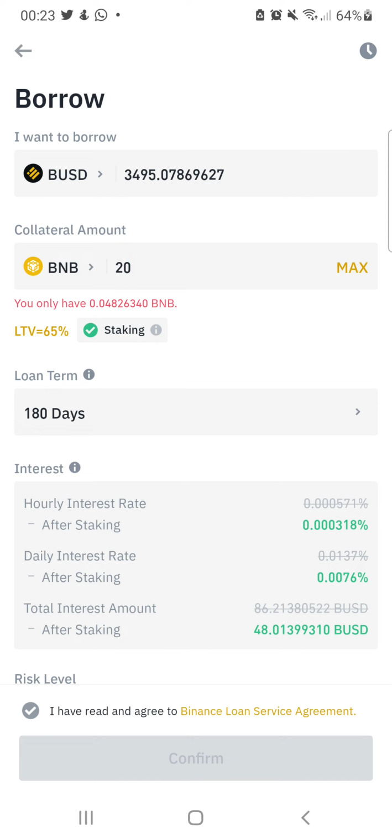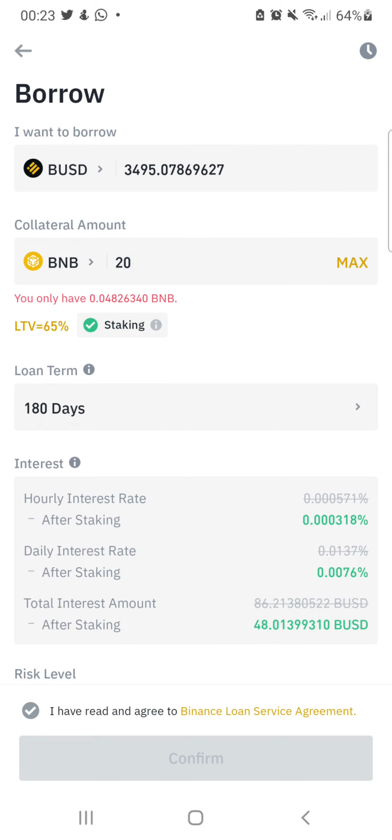As you can see, they've already shown me that if I drop my 20 BNB as collateral, I can borrow almost $3,500. $3,500 is almost 3 million naira. Imagine borrowing 3 million naira now without much credit check, without much paperwork and all that, right? So this is great, right?